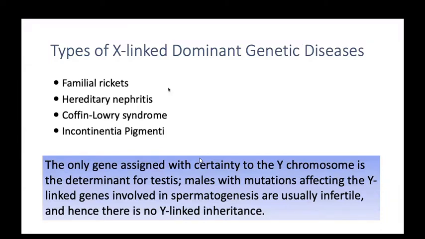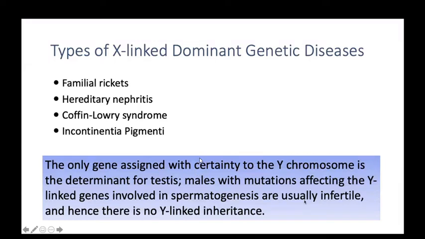The only gene assigned with certainty to the Y chromosome is the one determining the testis in a male; with the mutation, affected. Only Y-linked genes involved in spermatogenesis are usually involved. Hence, there is no Y-linked disease. Basically, we saw many diseases: autosomal recessive, autosomal dominant, and X-linked recessive. Very few diseases of X-linked dominant. There are Y-linked recessive and Y-linked dominant disorders, but because the Y chromosome is basically related to spermatogenesis, there are very rarely inherited diseases.